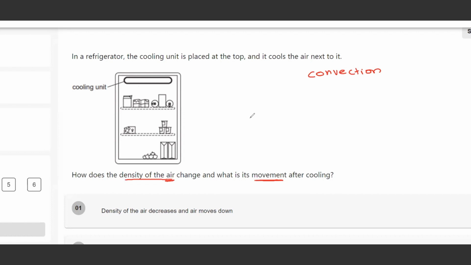Let's look at what happens to the air density when cooling occurs. So when cooling happens, this means the kinetic energy of particles reduces. When kinetic energy of the particles reduces, they want to move less. When they move less, they want to come close together. The particles come close together. And when the particles come close together, we call it contraction.